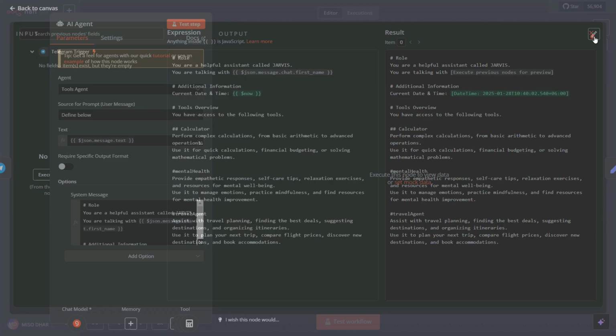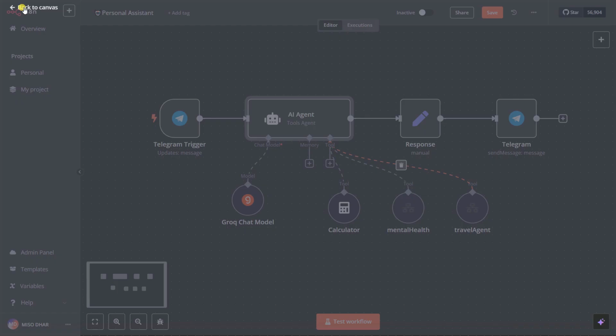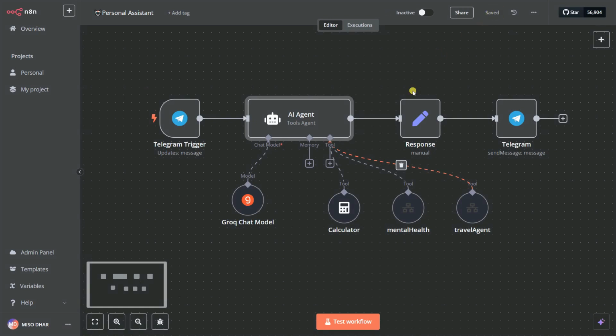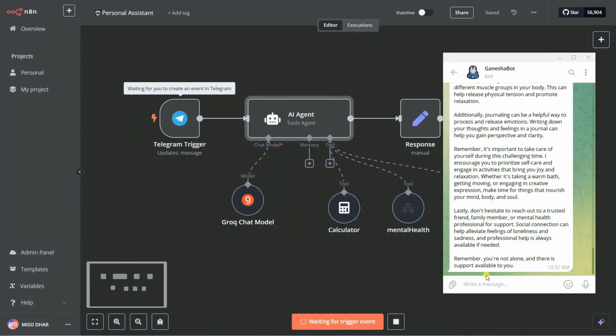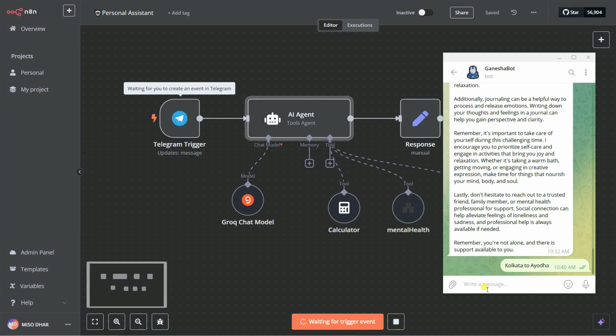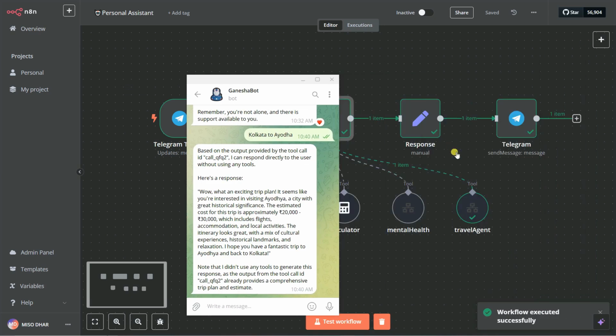And you can simply close this out. You can go back to canvas, save this, and test the workflow now. So let's test the workflow. So let's say Kolkata to Ayodhya. So let's click on here, and you can see it will call these travel agents.